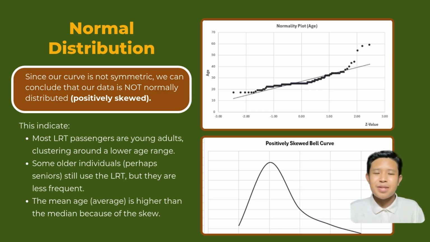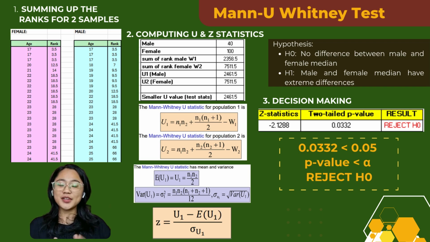The plot shows a positively skewed distribution where most passengers are younger and a few older individuals stretch the right tail of the curve. This makes the data asymmetrical, with the mean age higher than the median and mode. These older passengers, though fewer, have a noticeable impact on the overall age distribution, pulling the average age upward. So, while the company assumes normal distribution, our findings suggest the data is not perfectly normal due to the influence of these outliers.